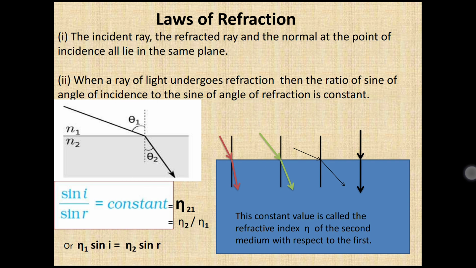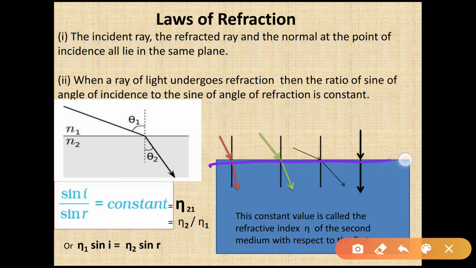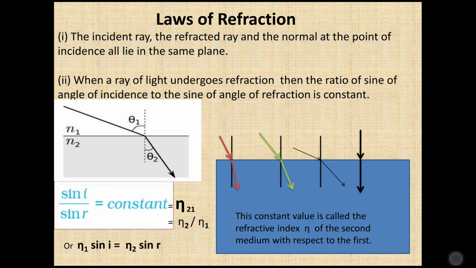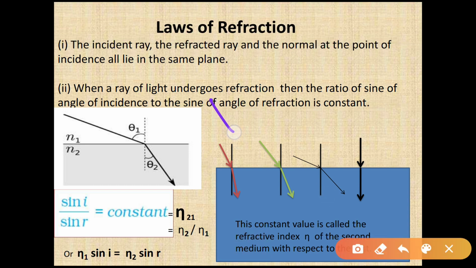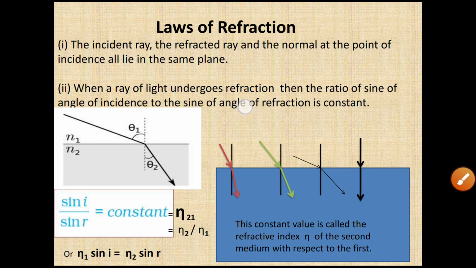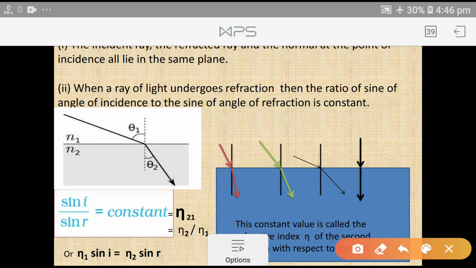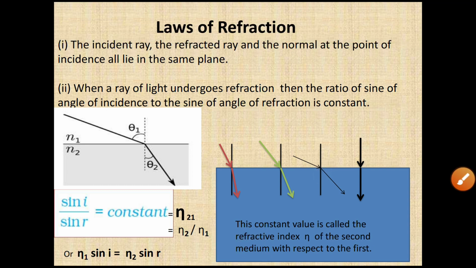Right. Now suppose the medium is changing. Suppose on the upper side we have air and on the lower side, the bottom, we have water. Then the ratio will change and become 1.33. And similarly, if there is a medium like kerosene, then the ratio will be 1.4. So if you change the medium, the ratio will change.